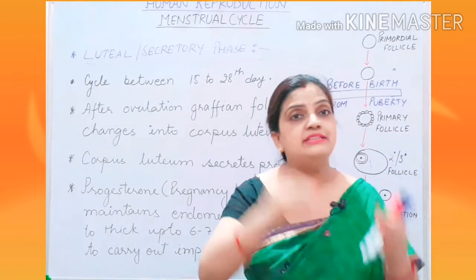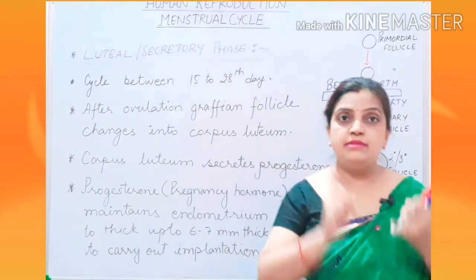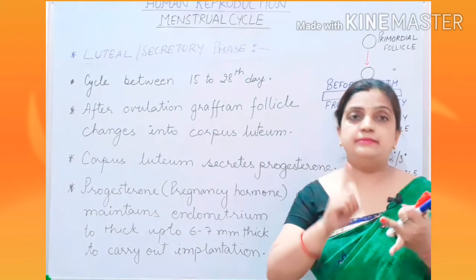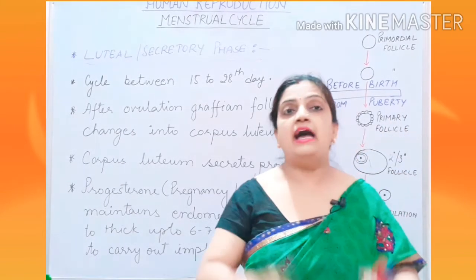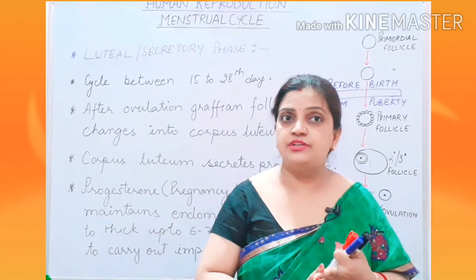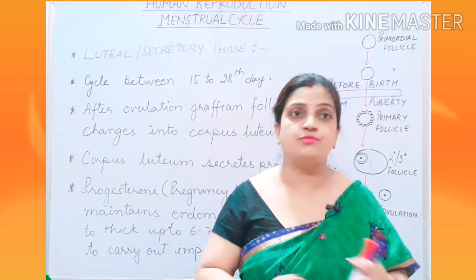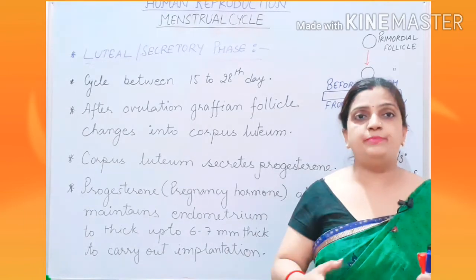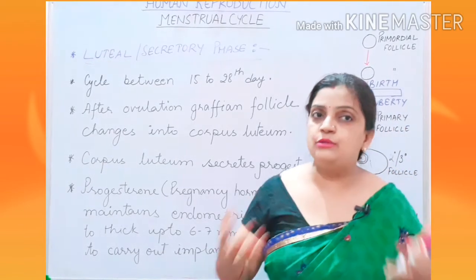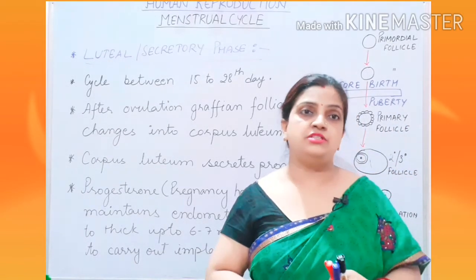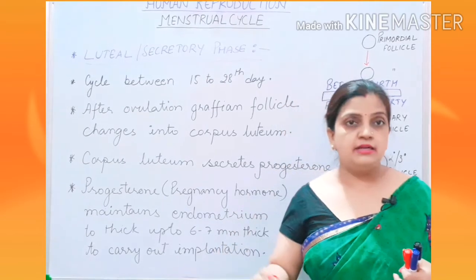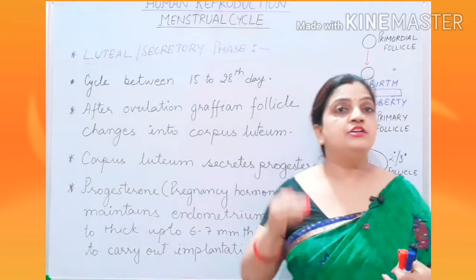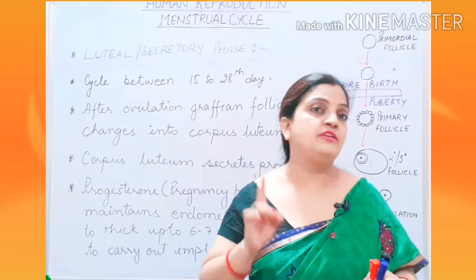And all these structures, the damaged oocyte, the damaged blood vessels, and the shed endometrium layer, will be thrown out of the body through the vagina of the female during the menstrual phase.